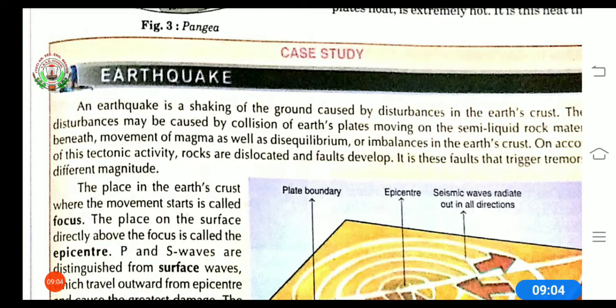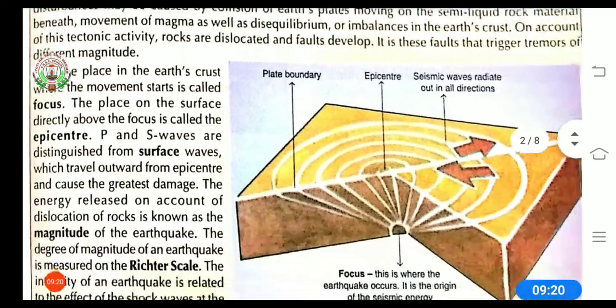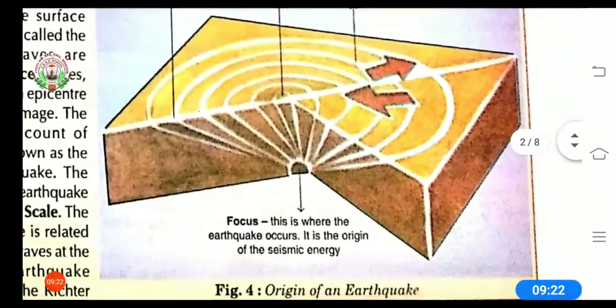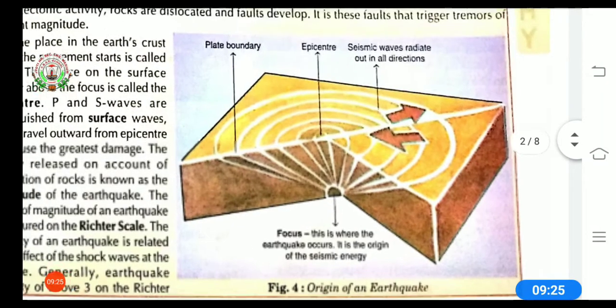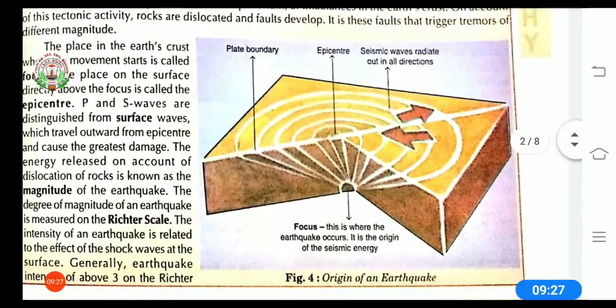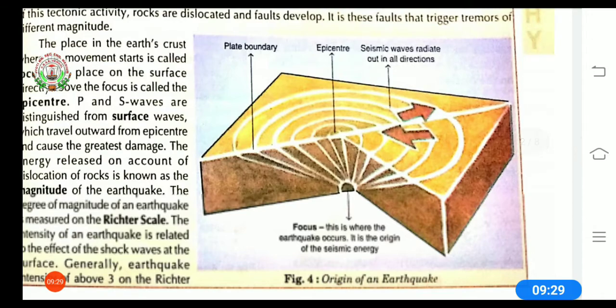So the dislocation and faults which develop because of tectonic activity trigger sudden shaking or movement of the earth of different magnitude. Here is a diagram which explains the origin of an earthquake. The place in the earth's crust where the movement starts is called the focus.